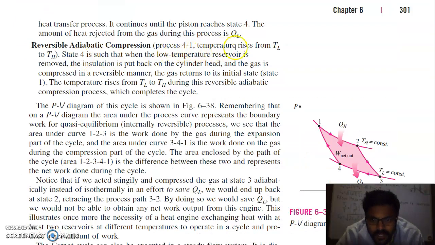In process 4 to 1, temperature rises from TL to TH. State 4 is such that when the low temperature reservoir is removed, the insulation is put back on the cylinder head and the gas is compressed in a reversible manner. The gas returns to its initial state. The temperature rises from TL to TH during the reversible adiabatic compression process, which completes the cycle.